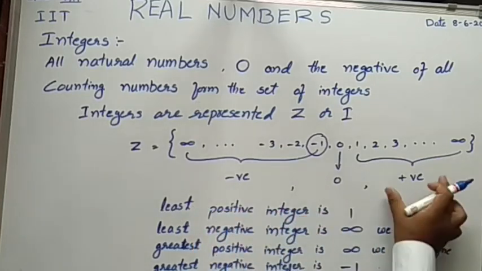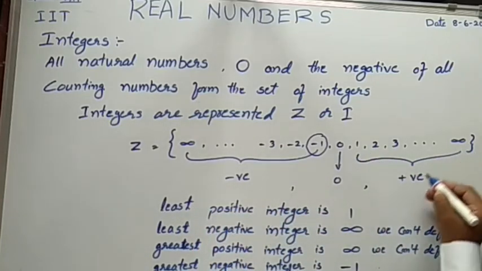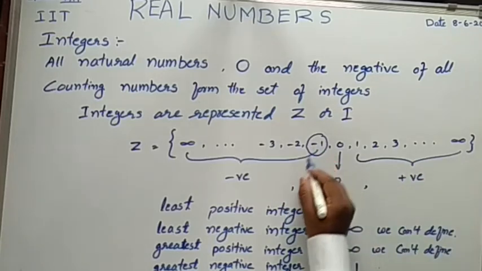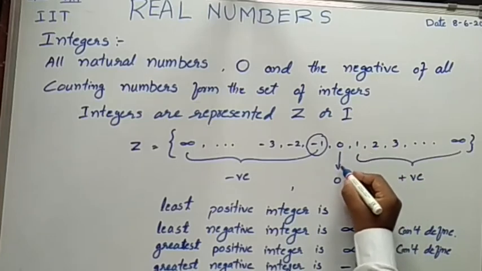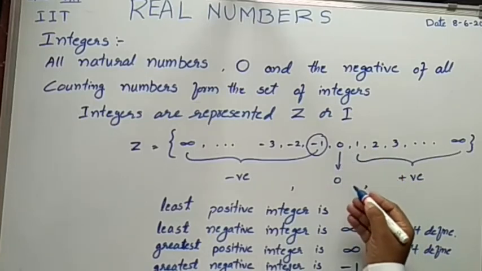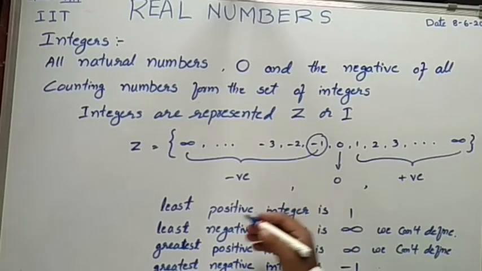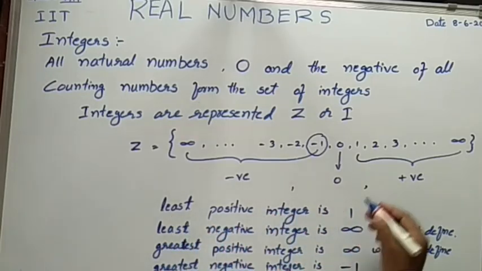In integers, 1 to infinity are the positive integers. Minus 1 to minus infinity are the negative integers, and 0 does not have any sign. The least positive integer is 1.